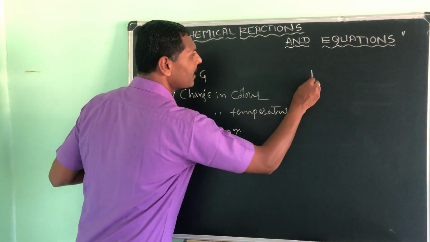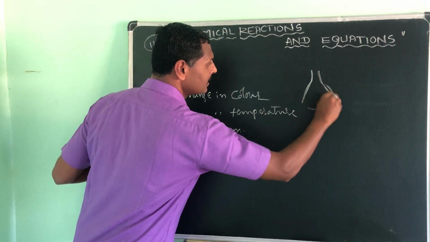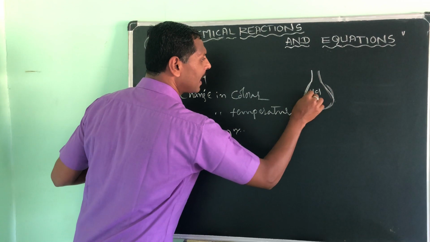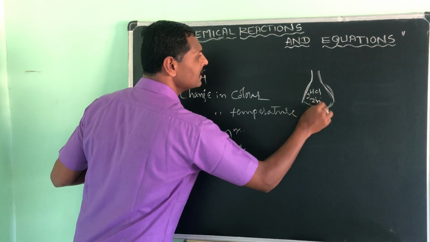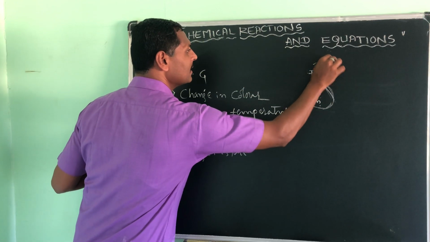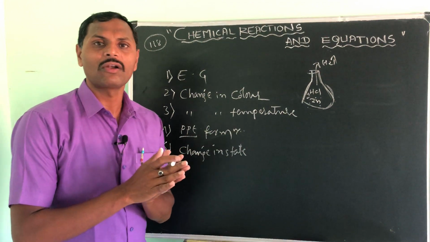Suppose you take zinc granules and put dilute hydrochloric acid in this. You will see there will be evolution of gas, I agree, but if you touch this, you will feel it hot.